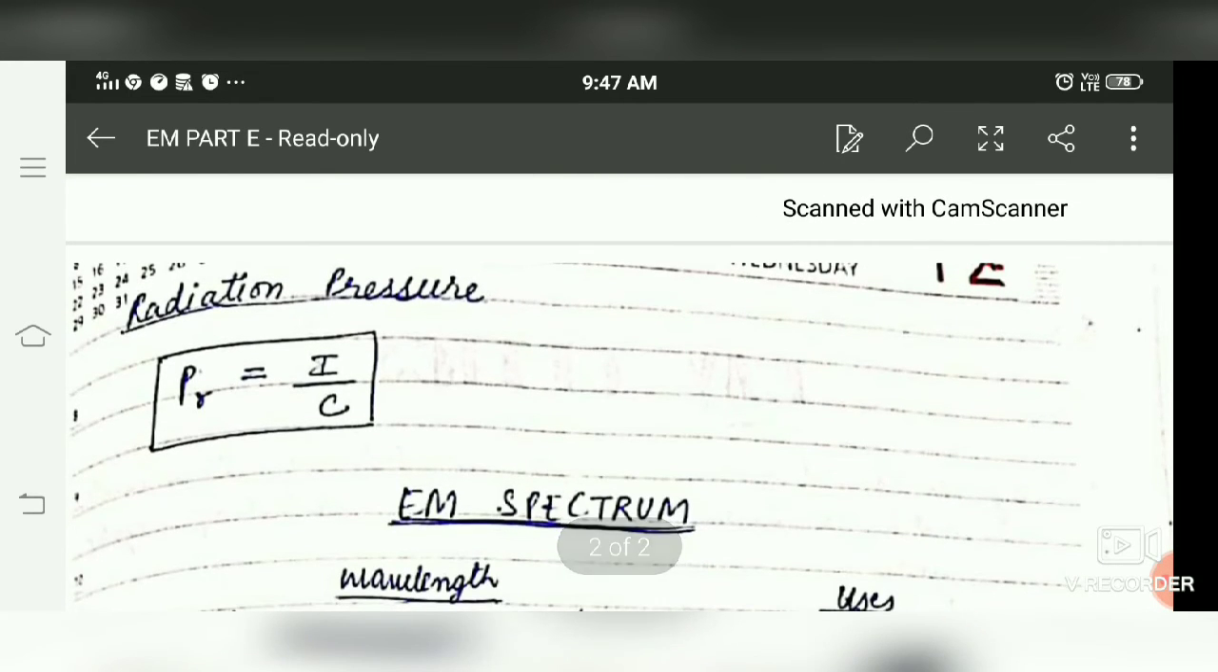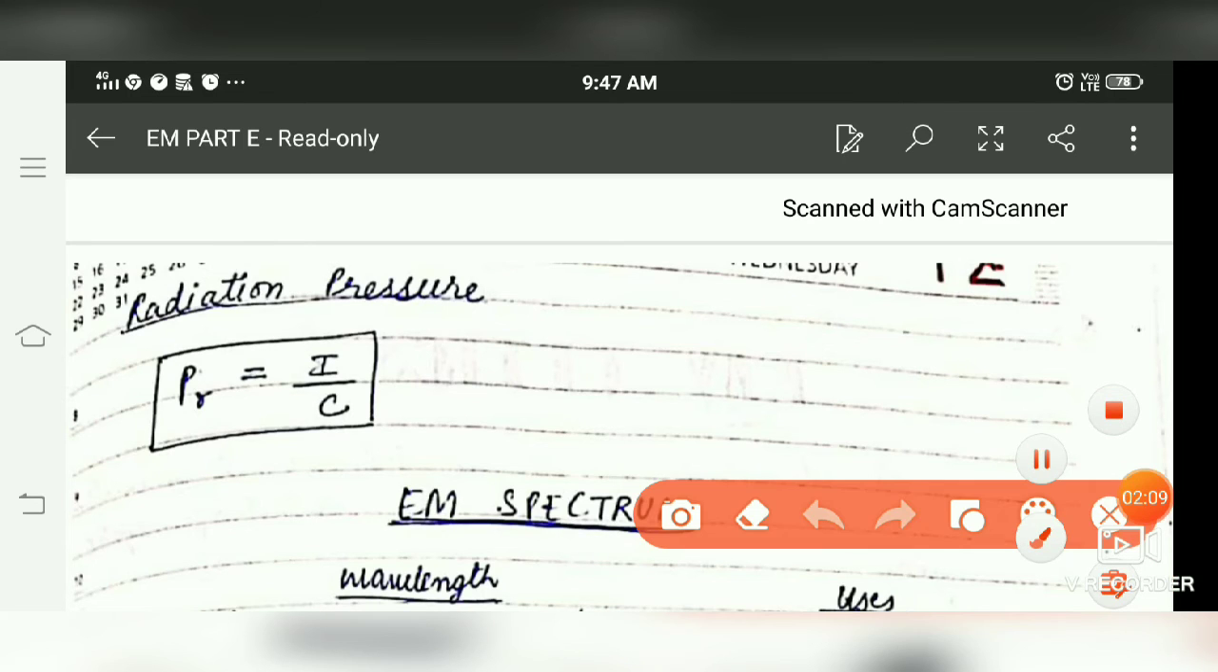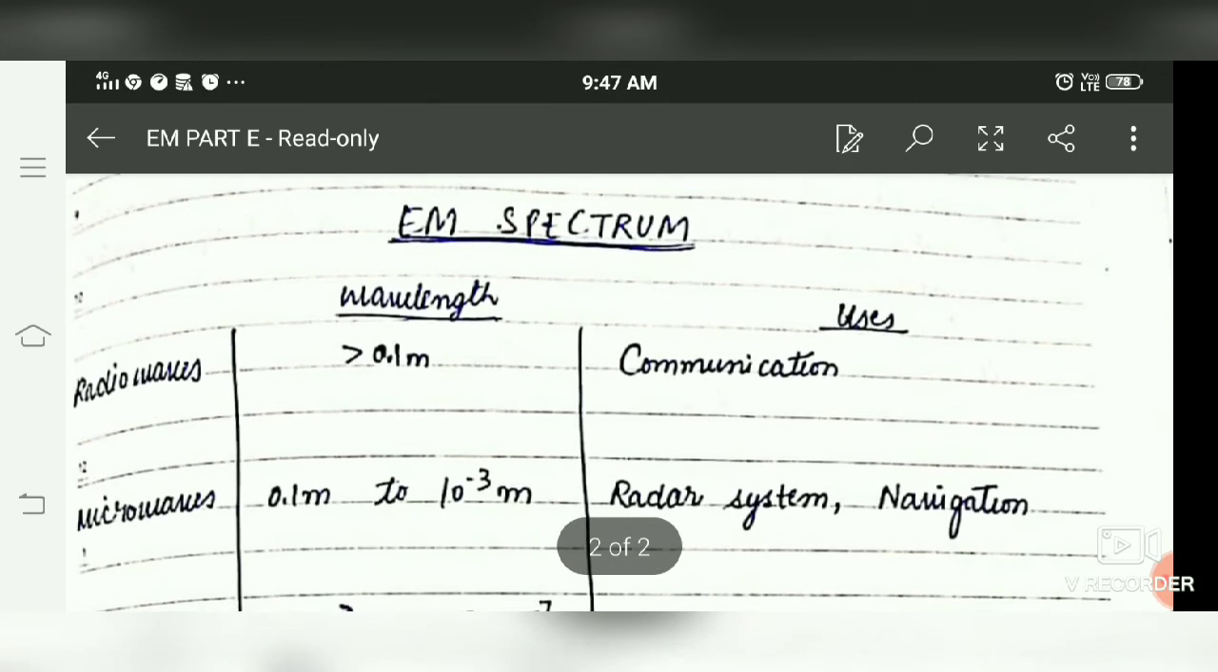Now next is radiation pressure. Pressure is what? Pressure is intensity per unit speed of light.